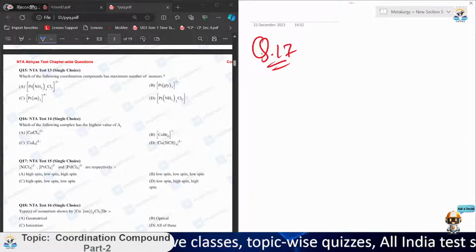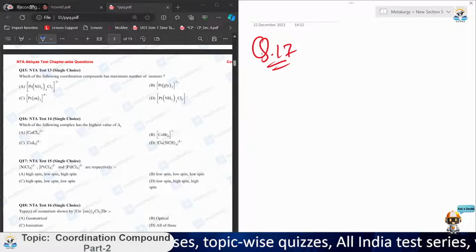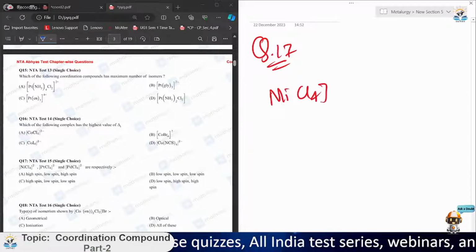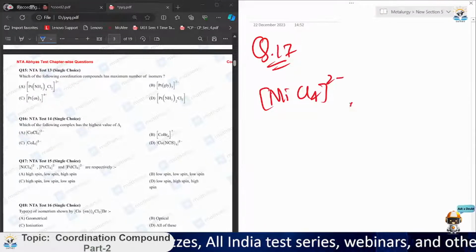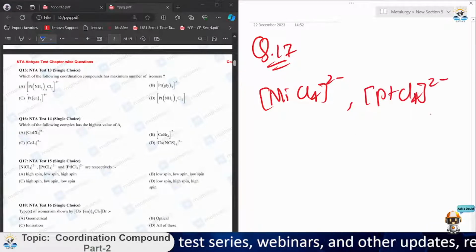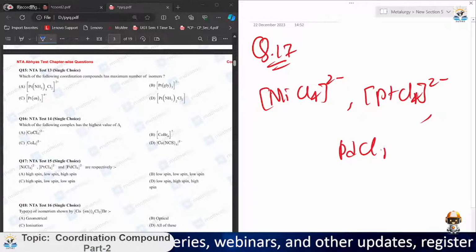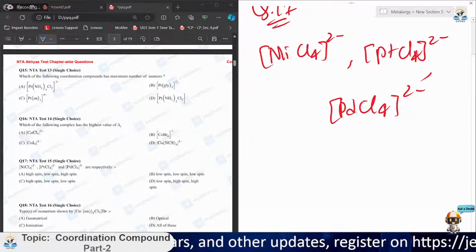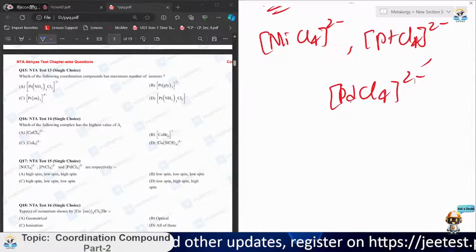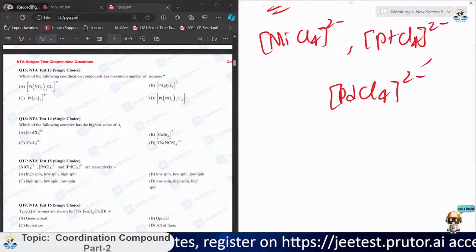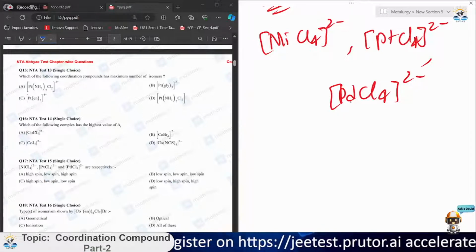It gives certain compounds: NiCl4 with 2 negative charge, then PdCl4 2 minus, and PtCl4. It looks similar for all three. Now we need to identify the high spin and low spin. See how we check high spin or low spin.